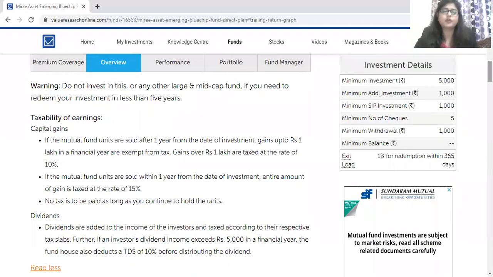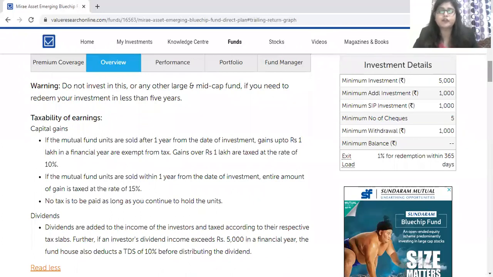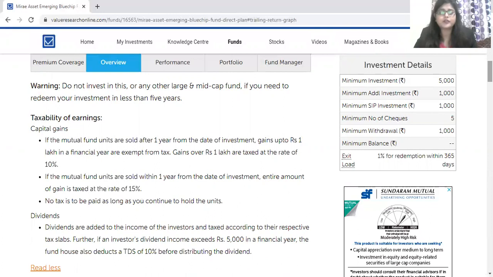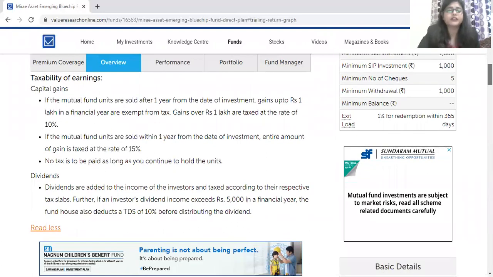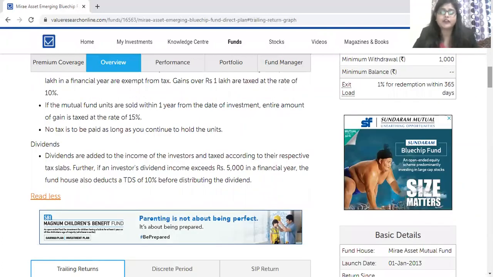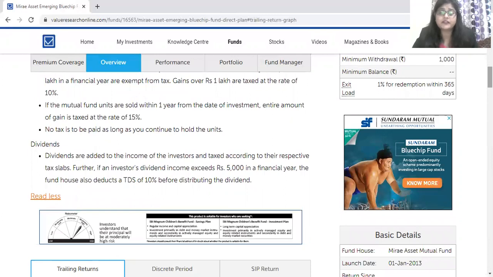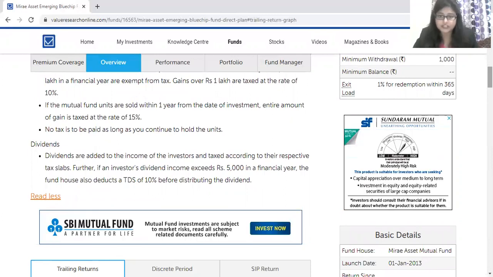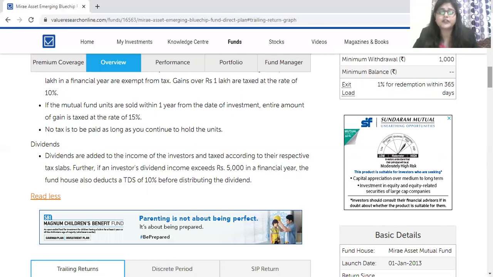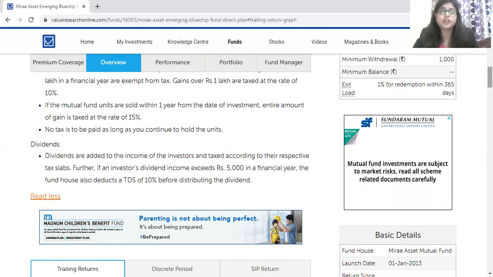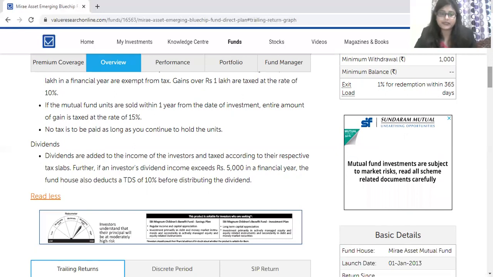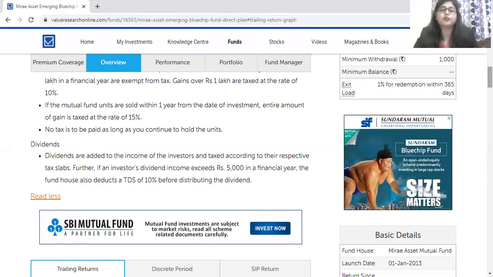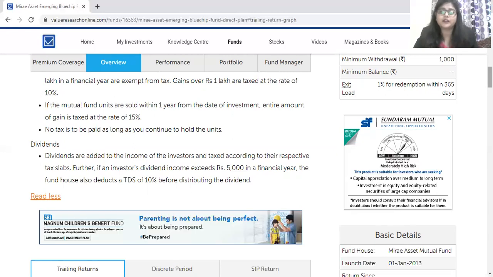If the mutual fund units are sold within 1 year from the date of investment, the entire amount of gain is taxed at the rate of 15%, and no tax is to be paid as long as you continue to hold these units. That is the completely non-taxable part of holding this mutual fund for a long period of time. And for the dividend part, if an investor's dividend income exceeds rupees 5,000 in a financial year, the fund house also deducts a TDS of 10% before distributing the dividend. So these are the particular criteria which an investor has to focus upon before going through with this investment in the mutual fund plan.